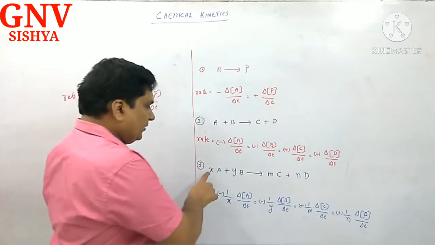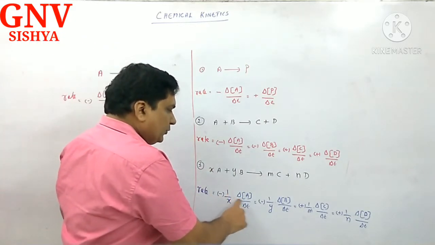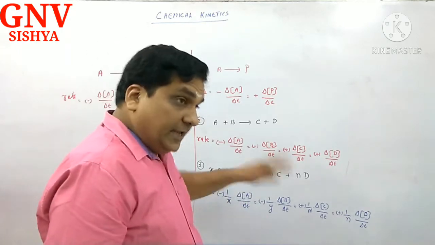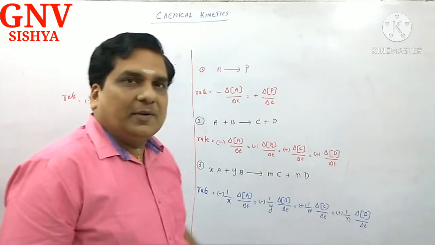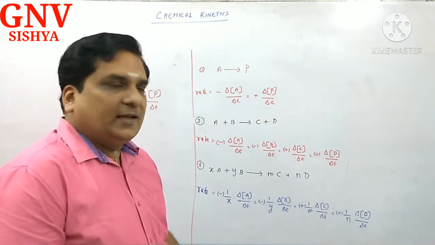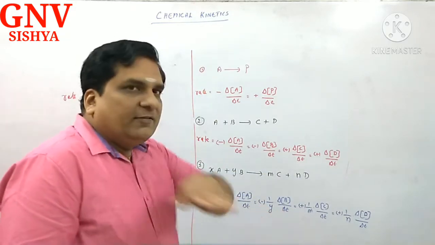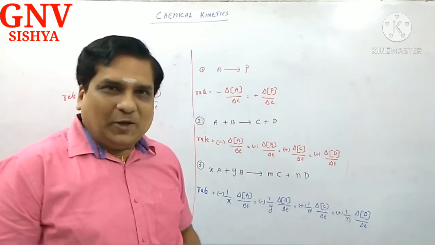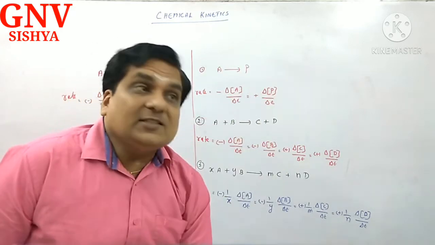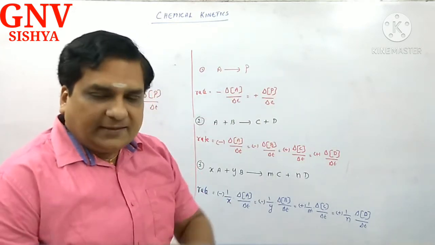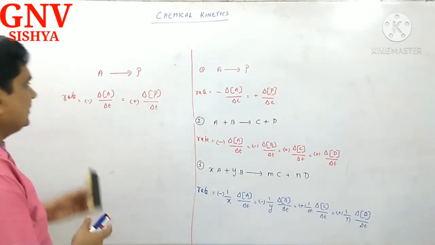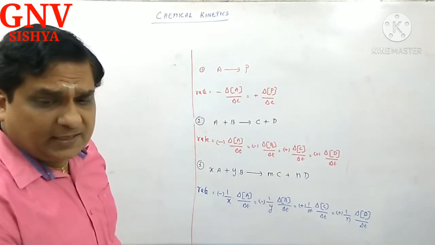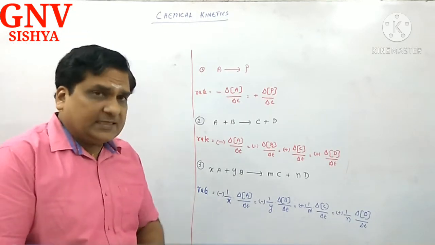Correct? Suppose instead you multiply, the speed will be multiplied and these two will not be formed at the same speed. If you divide, this speed and this speed will be averaged to the number of moles of products. I hope you understand. That is why we have to divide by the stoichiometric coefficients. I think by doing some problems you will understand this much better. I will give you more explanation in the successive videos.